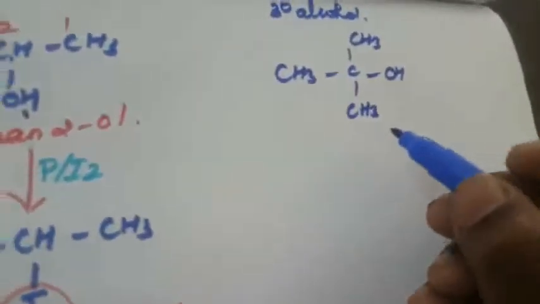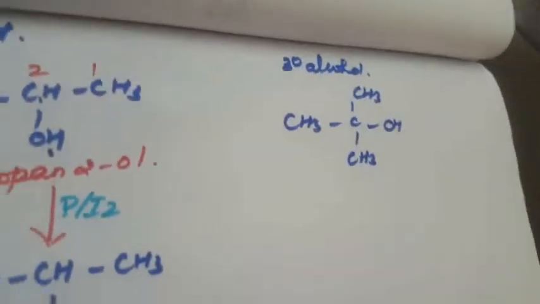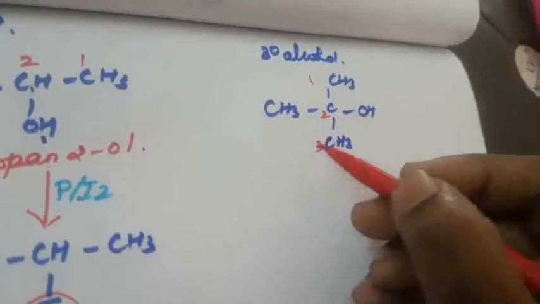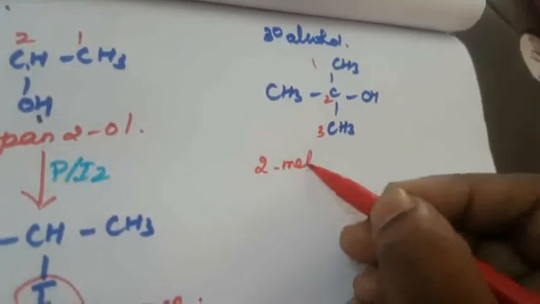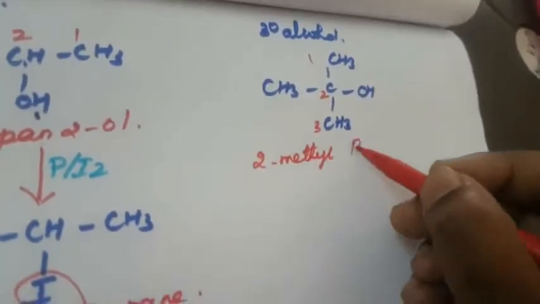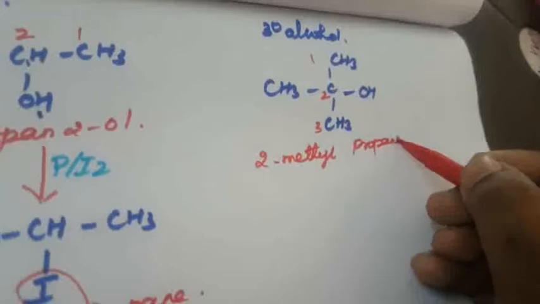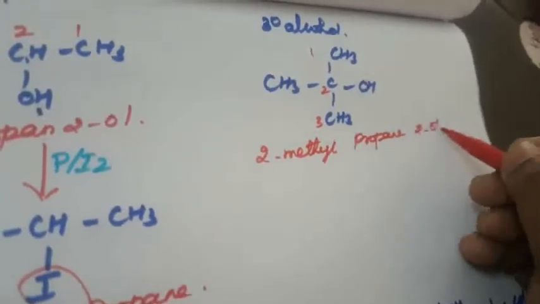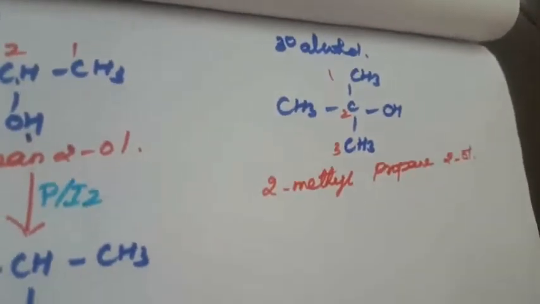What is the first step? What is this compound name? How to write? So 1, 2, 3. 2-methylpropan-2-ol. Okay, this is the name of this compound.